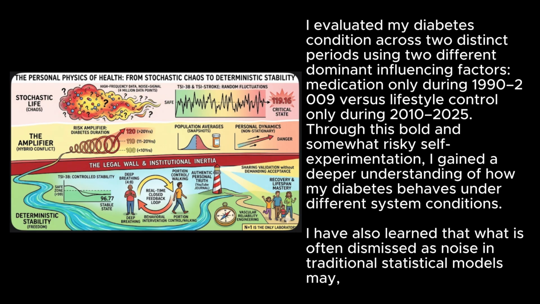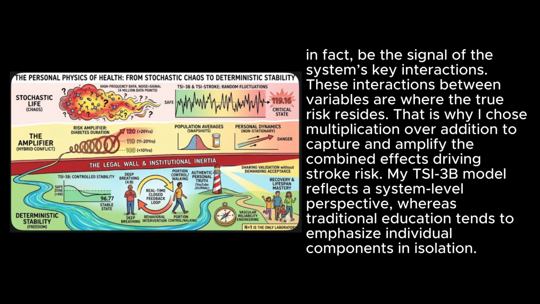For example, I evaluated my diabetes condition across 2 distinct periods using 2 different dominant influencing factors: medication only during 1990 to 2009 versus lifestyle control only during 2010 to 2025. Through this bold and somewhat risky self-experimentation, I gained a deeper understanding of how my diabetes behaves under different system conditions. I have also learned that what is often dismissed as noise in traditional statistical models may, in fact, be the signal of the system's key interactions.